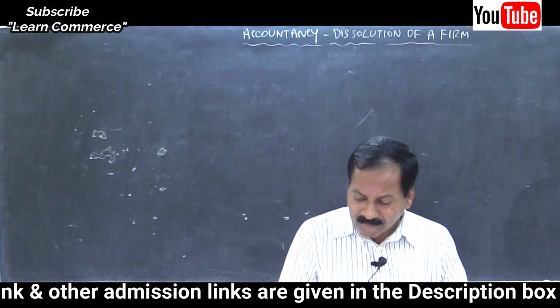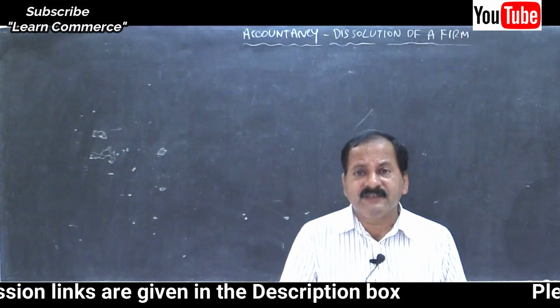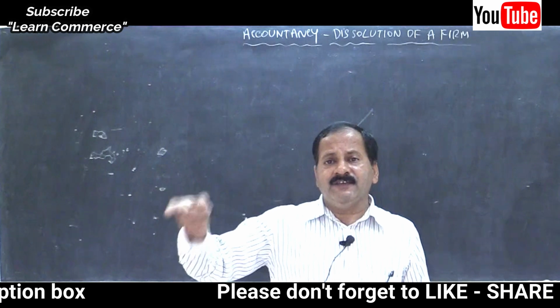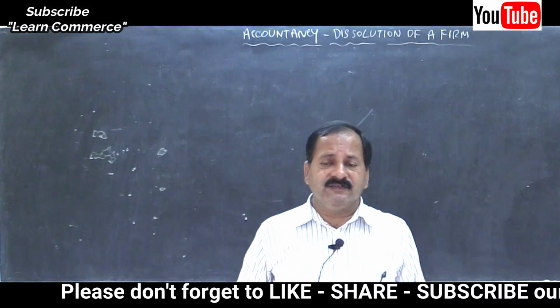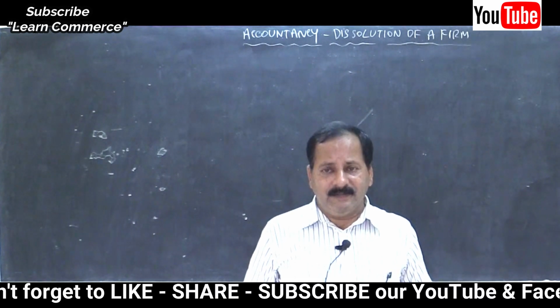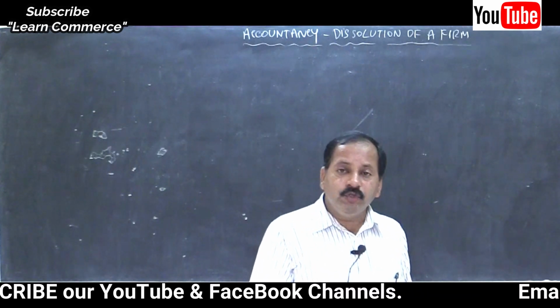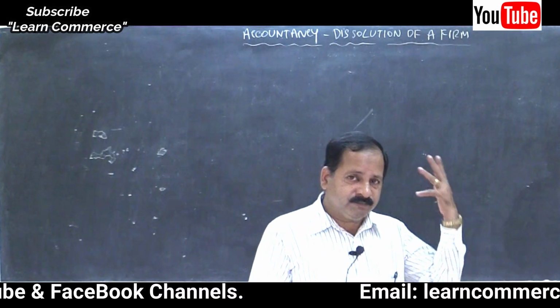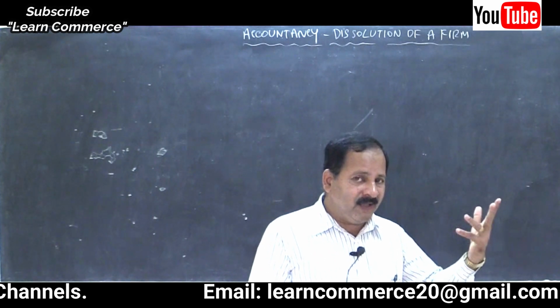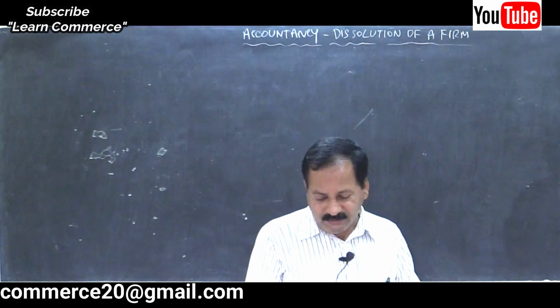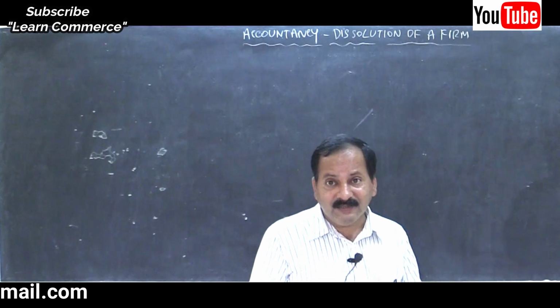Then, remaining debtors were realized at rupees 51,000. So on the credit side, by bank, assets realized, under that debtors 51,000. That's all. Very simple entry. Realization expense amounted to rupees 2,000. You know it very well. On the debit side, to bank, within bracket, expense of realization. Your problem is solved, right?